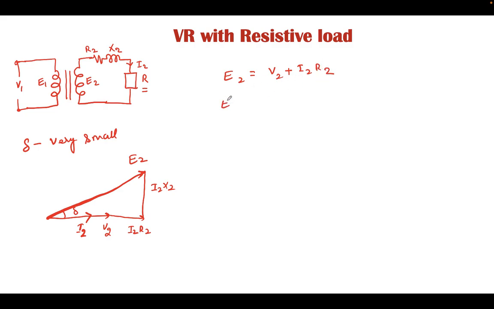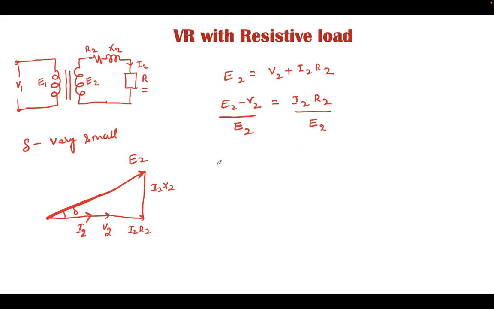Rearranging this equation, E2 minus V2 is equal to I2 R2. By the definition, the voltage regulation is E2 minus V2 divided by E2, so dividing both sides by E2, this is the voltage regulation of the transformer at resistive load.